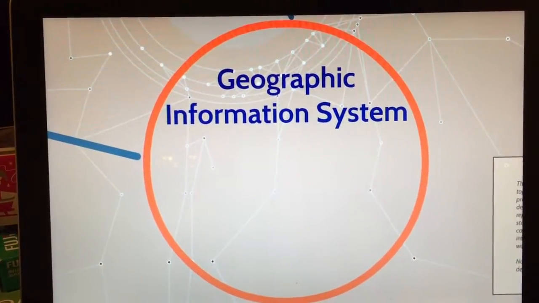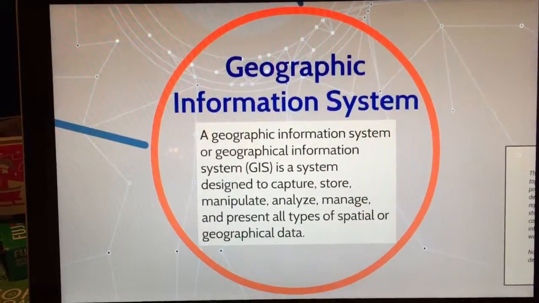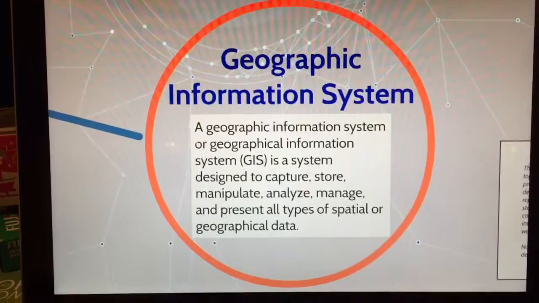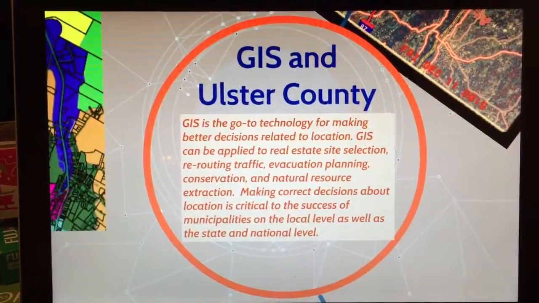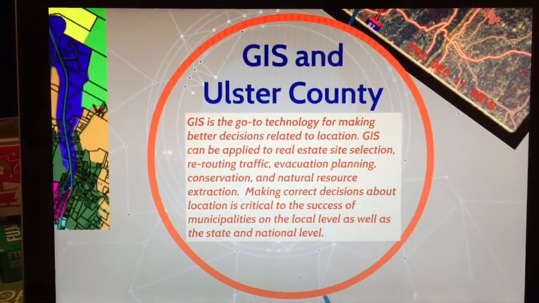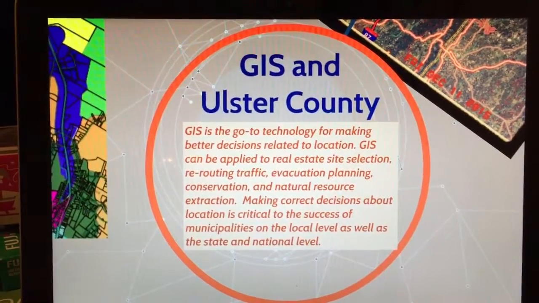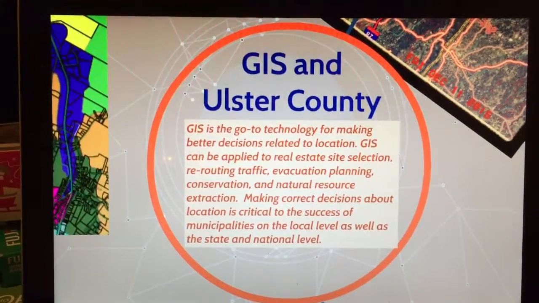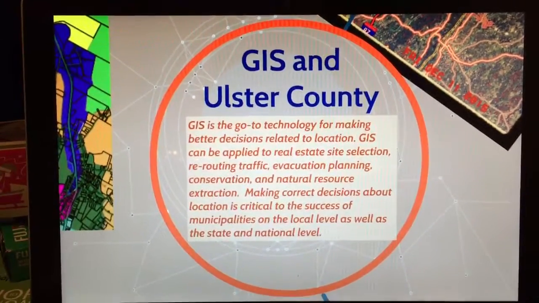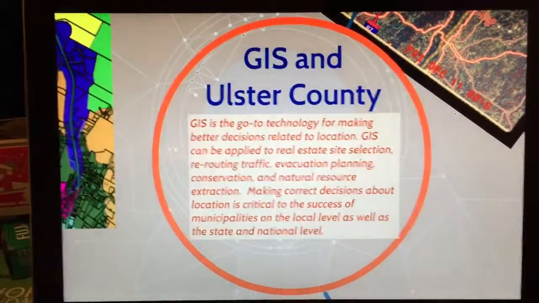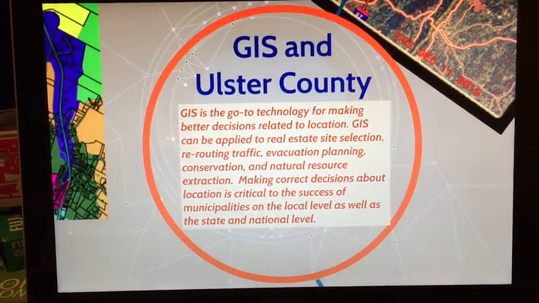GIS is a geographic information system. It's a system designed to capture, store, manipulate, analyze, manage, and present all types of spatial or geographic data. It can be used for real estate site selection, rerouting traffic, evacuation planning, conservation, and natural resource extraction. Making correct decisions about location is critical to the success of municipalities on the local level as well as the state and national level.